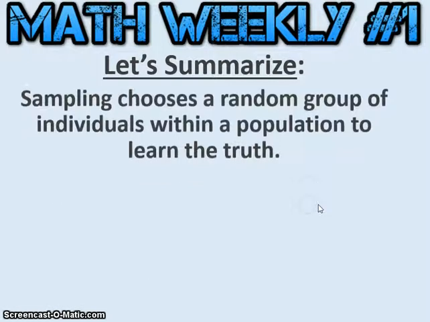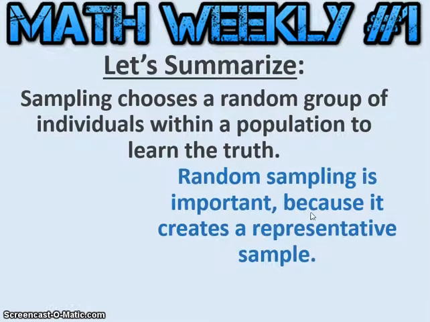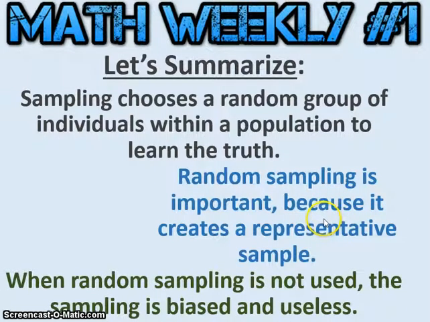So let's summarize what we've learned. We've learned that sampling chooses a random group of individuals within a population to learn the truth. Random sampling is important because it creates a representative sample. When random sampling is not used, the sampling is biased and useless.